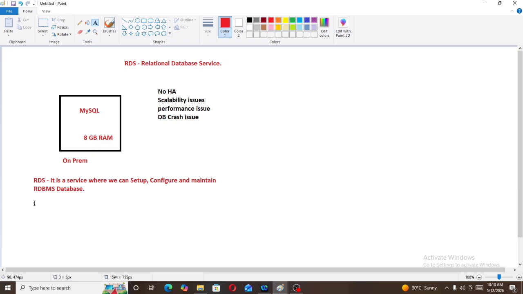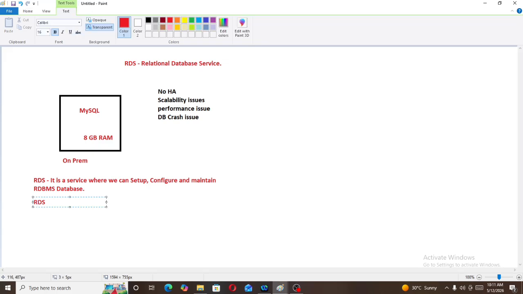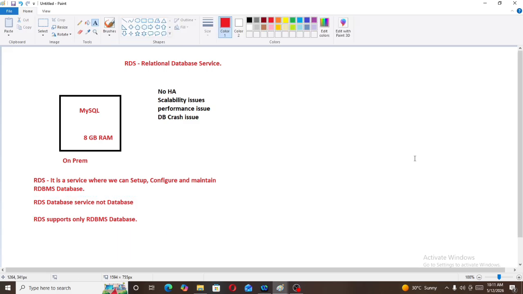It is not database. RDS is database service, not database. RDS supports only RDBMS database.